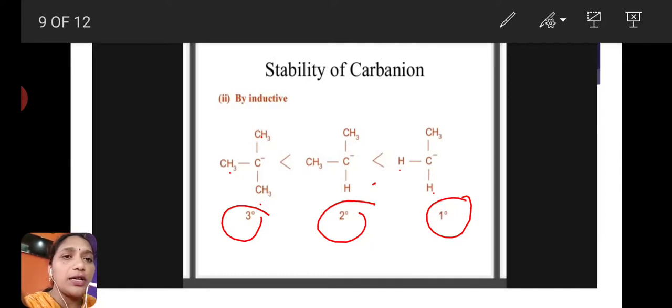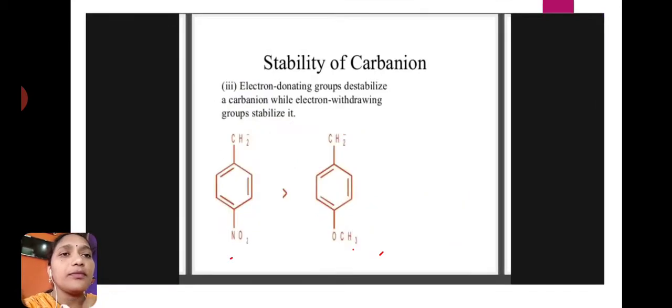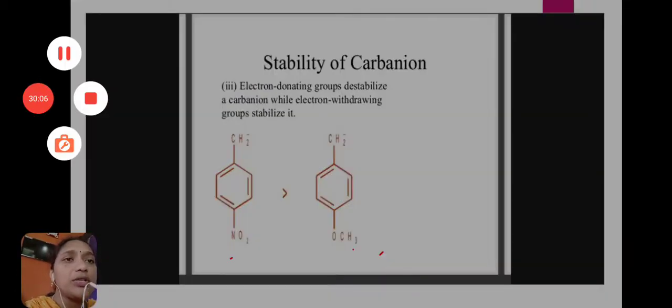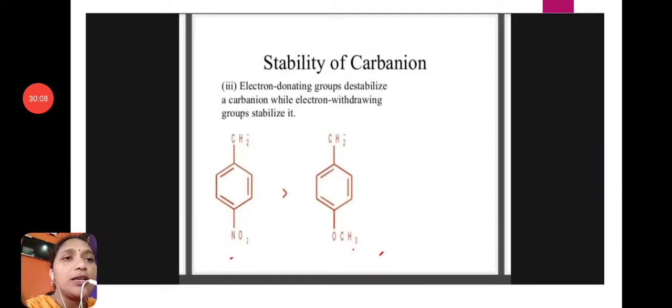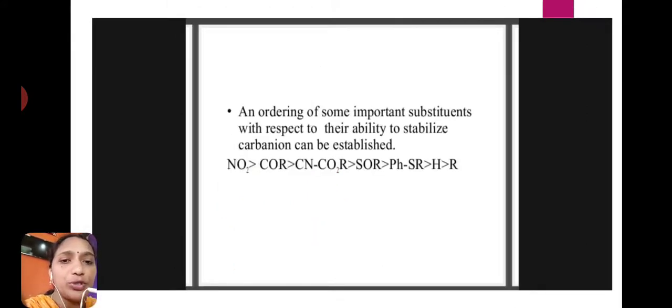This is by inductive effect only. And here is the substituents effect on stability of carbanion. Electron donating groups destabilize the carbanion, and electron withdrawing groups stabilize the carbanion, and some of the groups are also there.